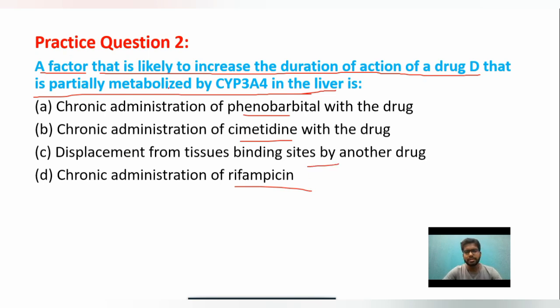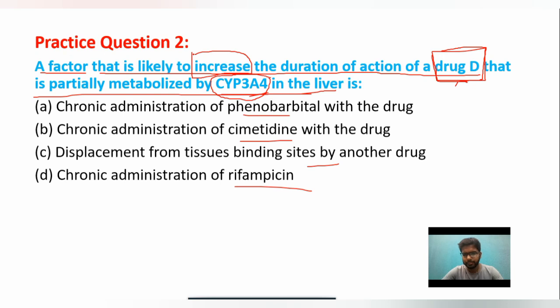The question is about a drug D which is metabolized by the CYP3A4 enzyme, but suddenly the duration of action of drug D has been increased.